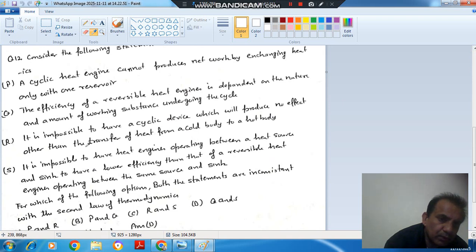It means Q and S are not correct. The efficiency of a reversible heat engine is said to be dependent on the nature and amount of working substance undergoing the cycle. So that is wrong. It is independent of the nature and amount of working substance. And S is also incorrect. It is impossible to have a heat engine operating between a heat source and sink to have a lower efficiency. The word impossible is there, so here higher efficiency should be there, because a reversible engine has the highest efficiency operating between the same source and sink. So answer is option D.